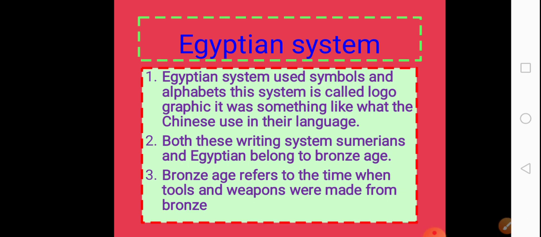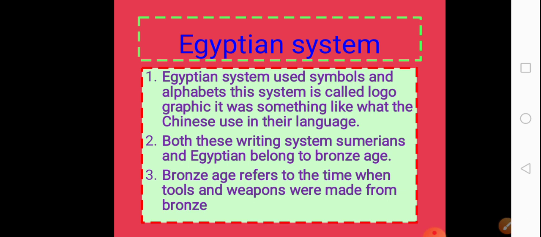Egyptian style of writing included two things. It used symbols plus images. However, this system is also extinct now, and in modern day it is not being used in any part of the world. We also learned today that the first paper was made by Scion from the plant papyrus.